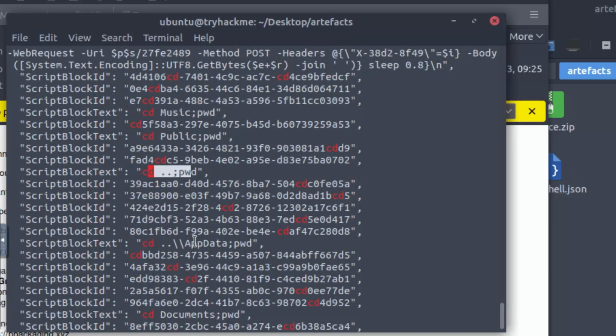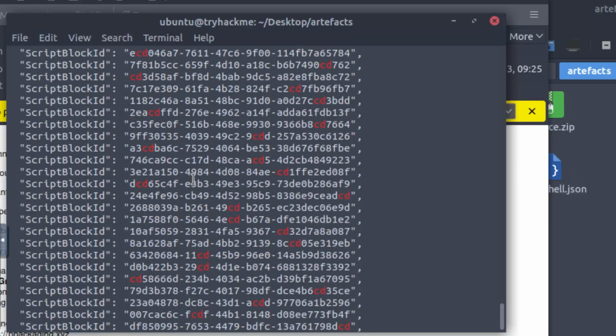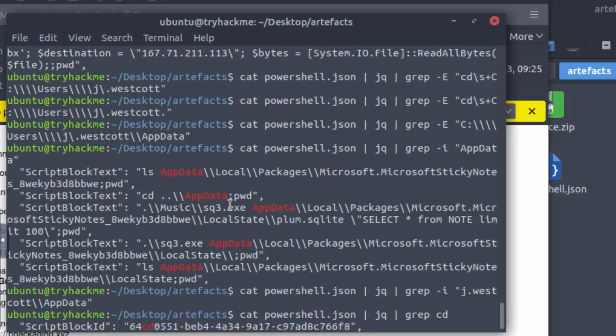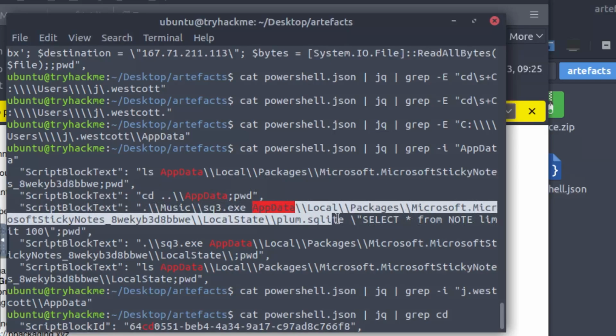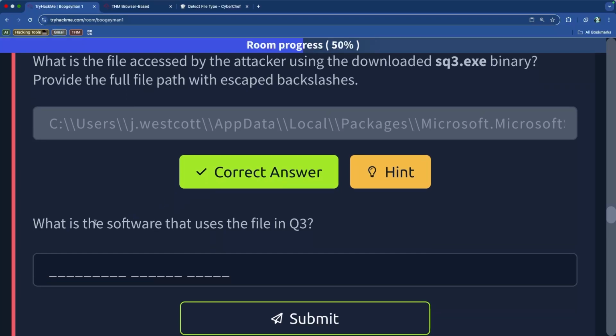So all of these things are actually accessible for us. Documents PWD. If you trace it piece by piece, you end up getting that final location right here. Then you just combine that with the user's J Westcott, and add it to the end of it.